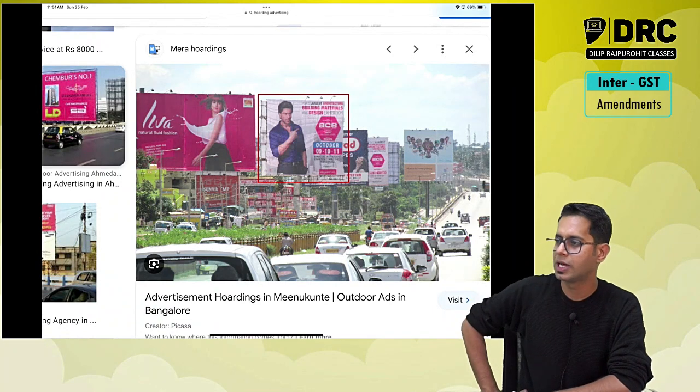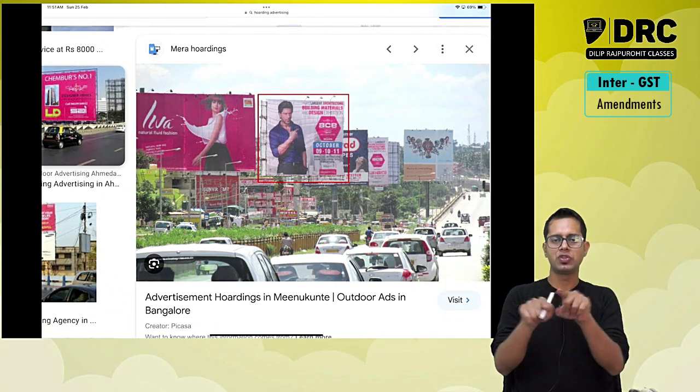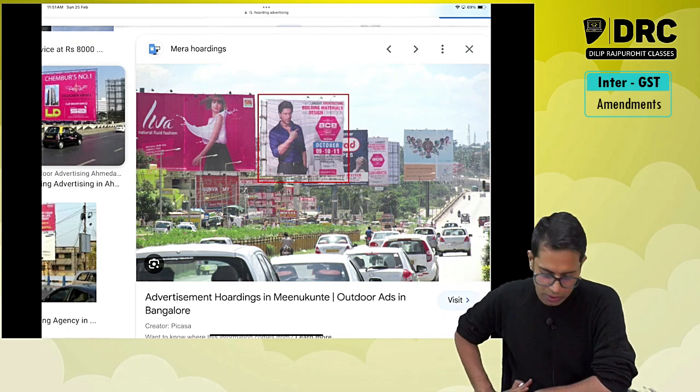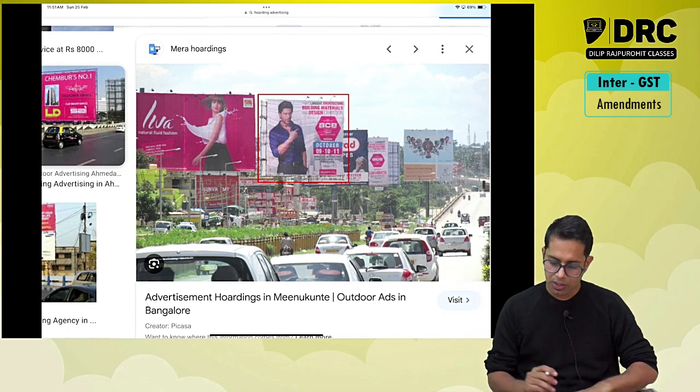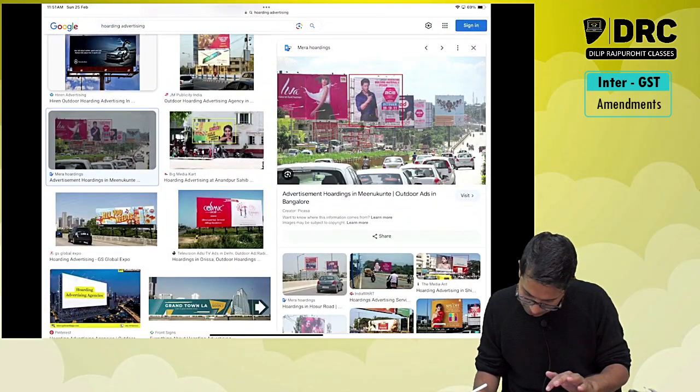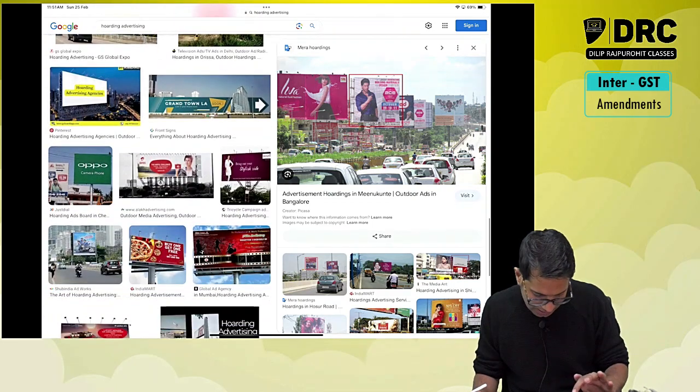These are the advertisements which are happening through hoardings. These big hoardings which you see on the roadside, these are called hoardings. Now please note what happens to these hoardings, sir. These hoardings are basically attached to earth. They are fixed at one location, correct?